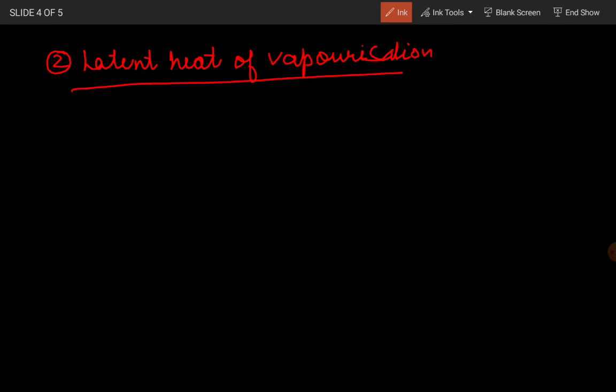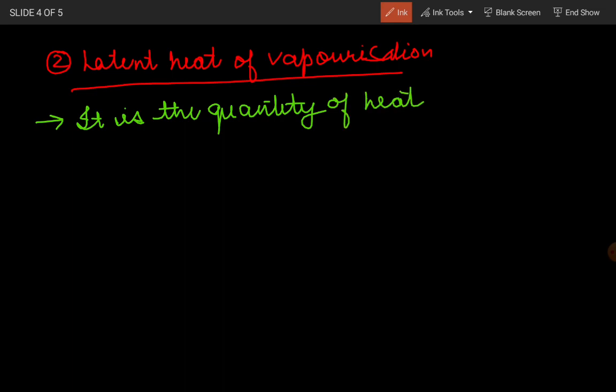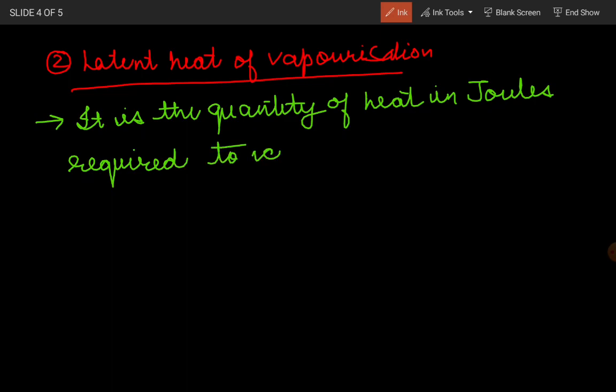It is the quantity of heat in joules which is required to convert 1 kilogram of liquid